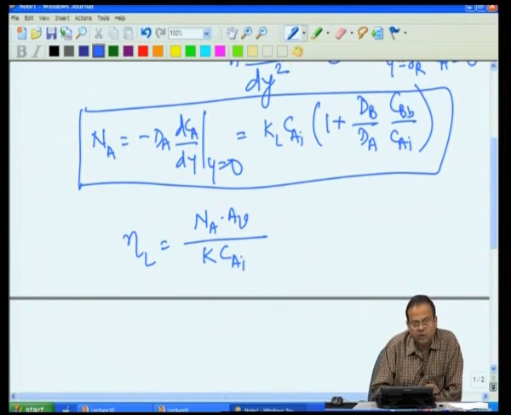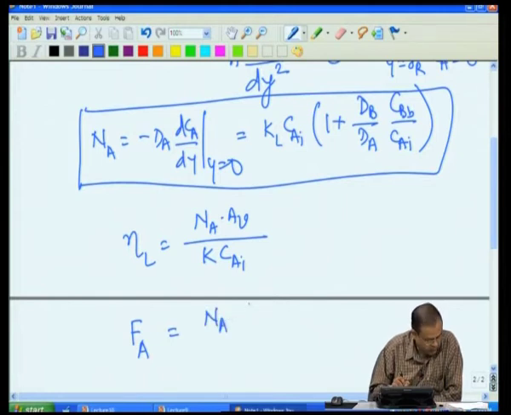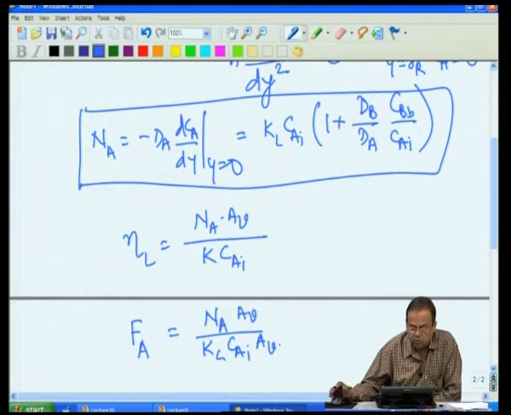Same thing as before, as well as we can define our enhancement factor E as what is my observed flux to what would have been the flux if there was only mass transfer. So, we can put area in both cases, but those will get cancelled out.